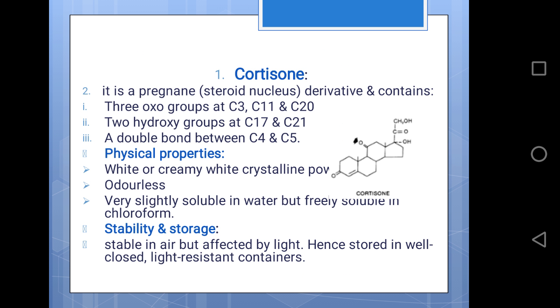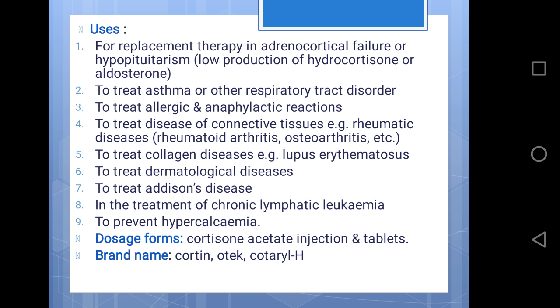Physical properties of cortisone: it is available as a white or cream white crystalline powder, odorless, very slightly soluble in water but freely soluble in chloroform. Stability and storage: it is stable in air but affected by light. Hence, it should be stored in a well closed light resistant container.